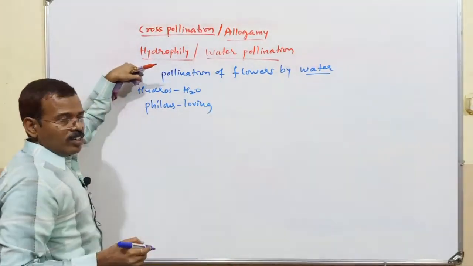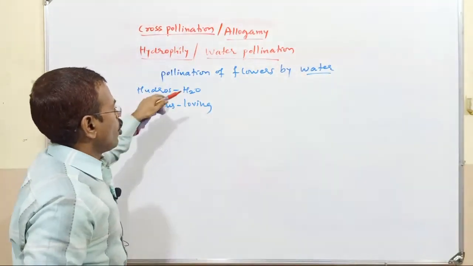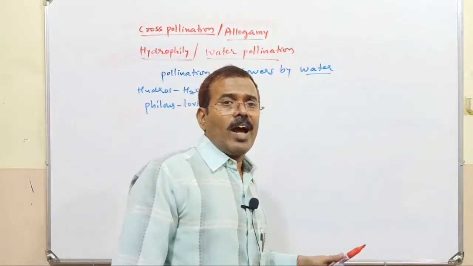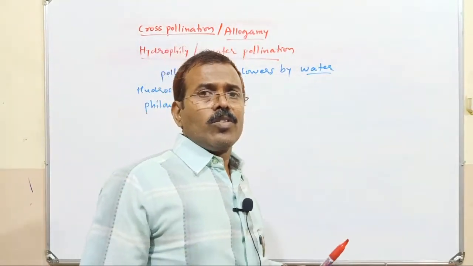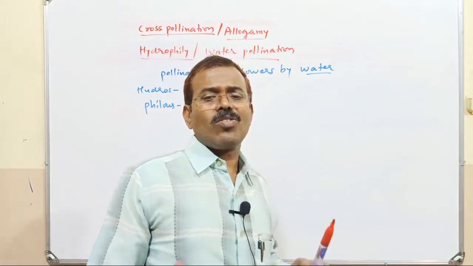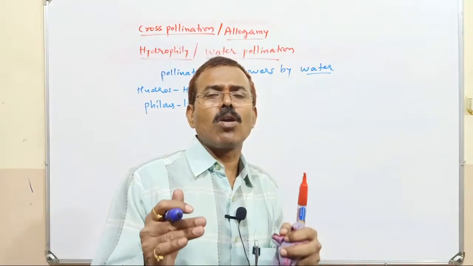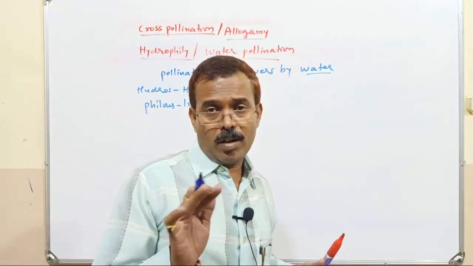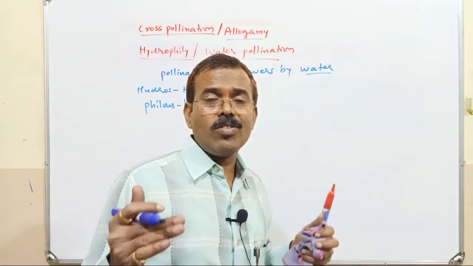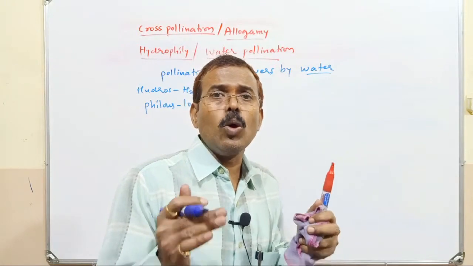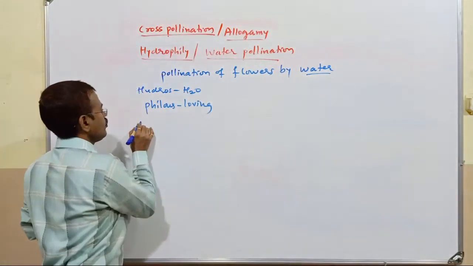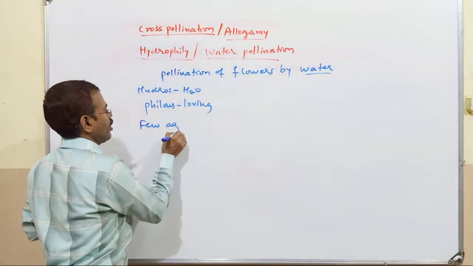That is the Greek term from which it is derived. So pollination of flowers by water is known as hydrophily. Hydrophily is seen in a limited number of aquatic plants. It is not seen in many plants. It is restricted to a few aquatic plants.